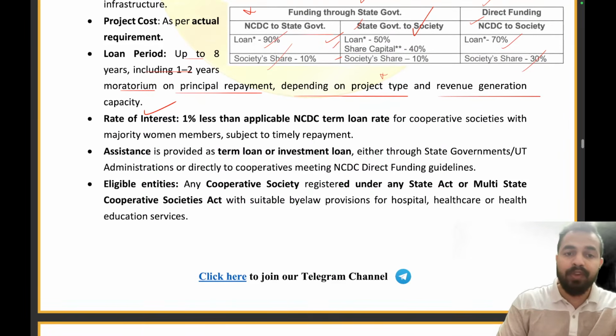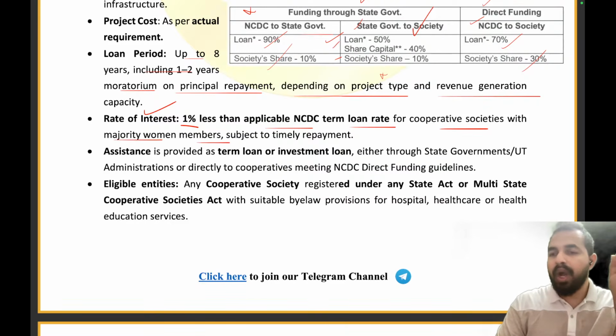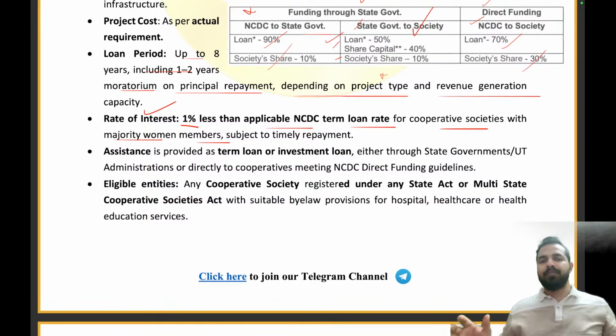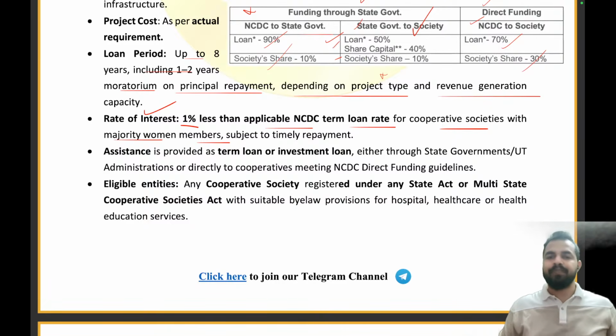The rate of interest will be 1% less than applicable NCDC term loan rate. So guys, जो NCDC से हमें लोन मिलता है, right, उससे 1% कम पे हमें मिलेगा under this scheme, for cooperative societies with the majority women members. तो अगर हमारी सोसाइटी में majority of the members are women only, then we will be getting 1% interest rate less from the loans that we are taking from the NCDC.